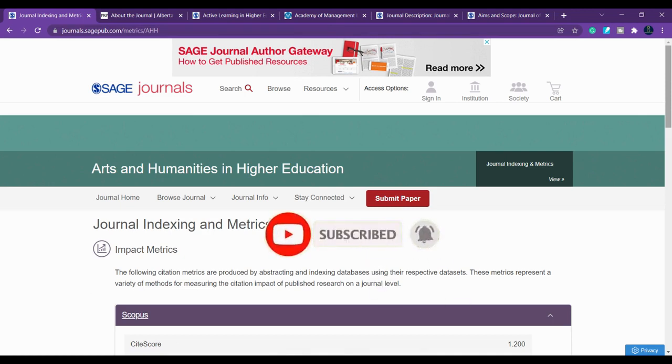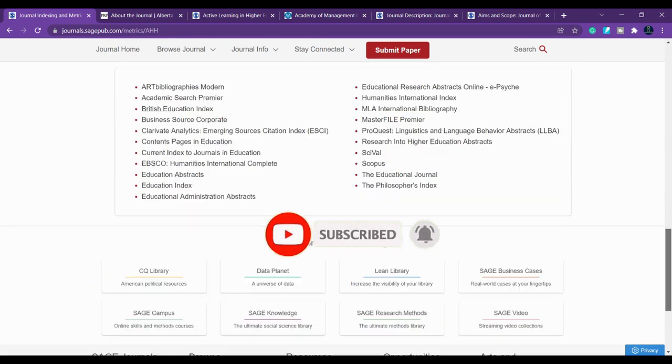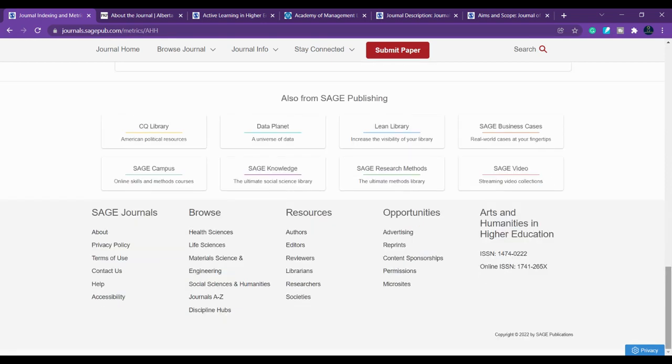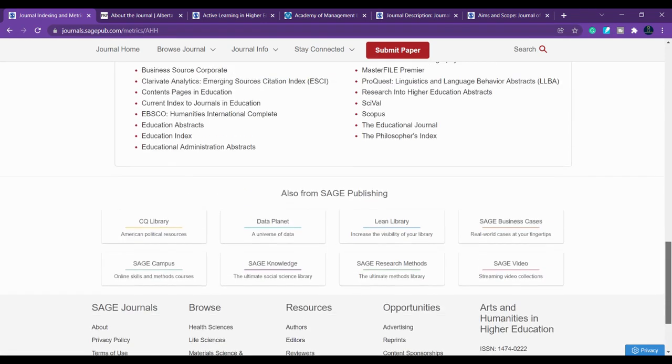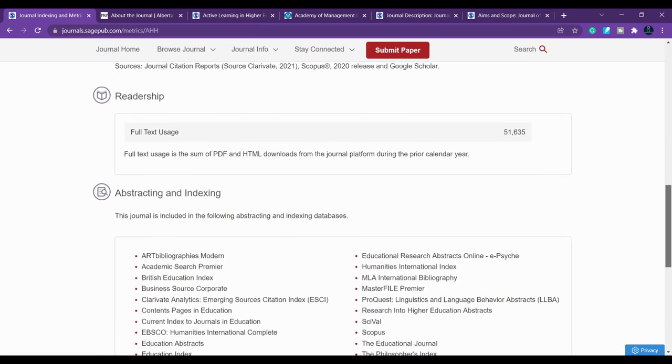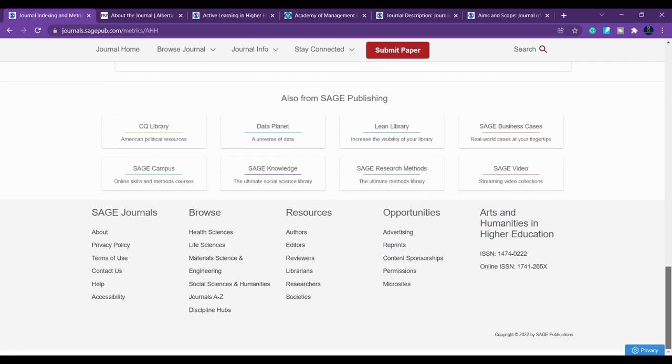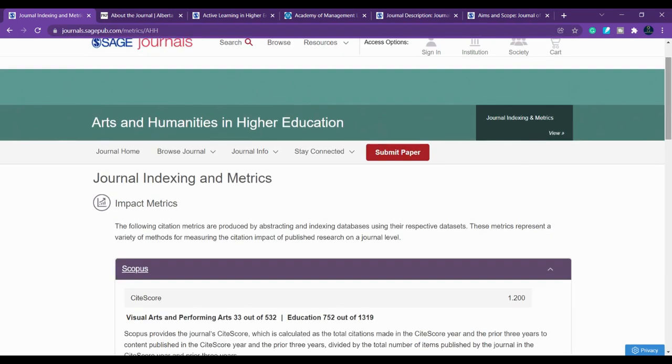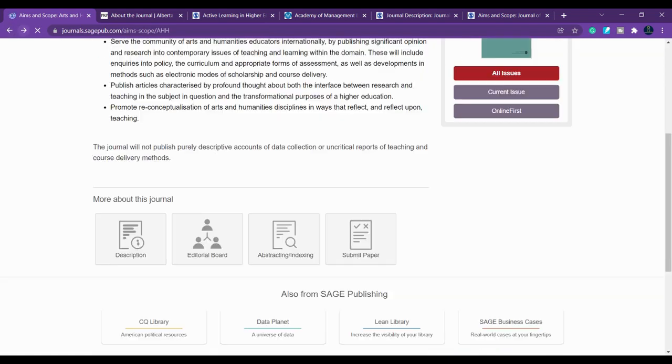You can also check in the Scopus database, and if it is still showing 2021, that is because Scopus has to update the 2022 list, so wait for that update. But this is a Scopus indexed journal, so no worries about it.